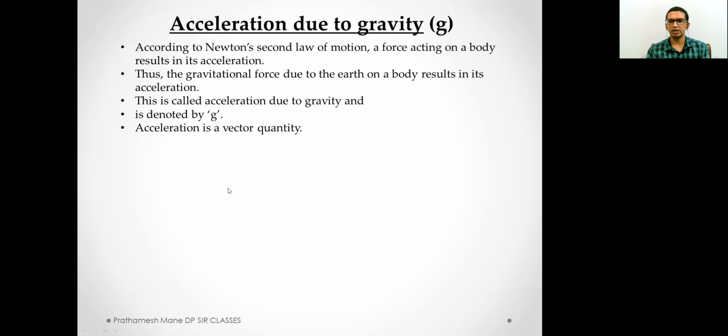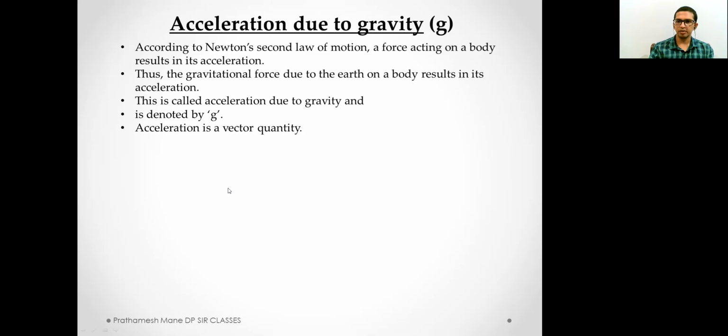Well, acceleration is a vector quantity. What is a vector quantity? A vector quantity has a value as well as a direction. A scalar quantity does not have direction. Like acceleration, why is it a vector quantity?